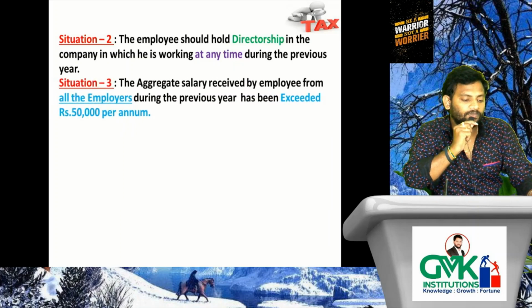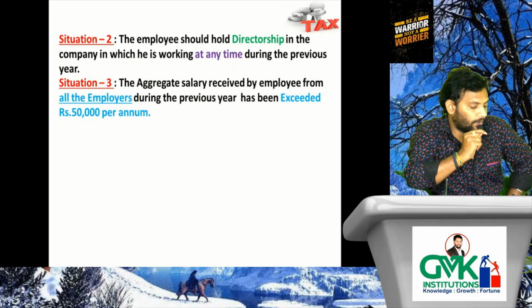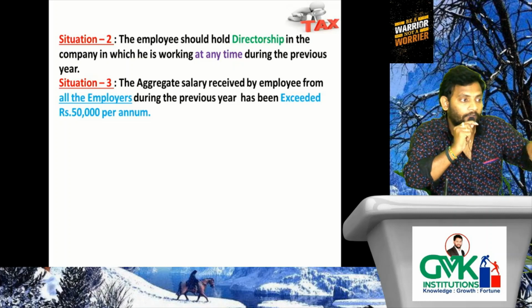Next. Situation 3. The aggregate salary received by the employee from all the employers during the previous year has exceeded 50,000 per annum. Verify, I will explain.